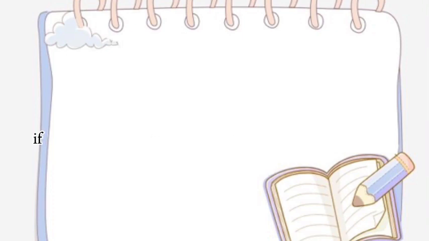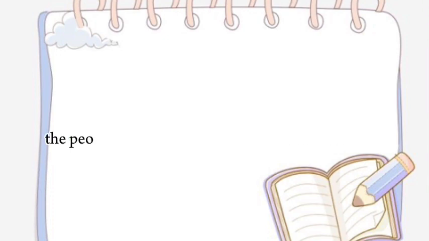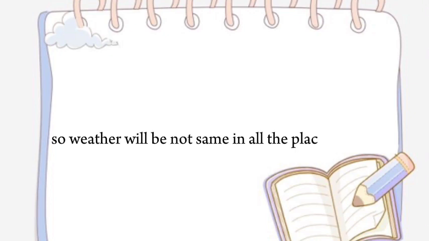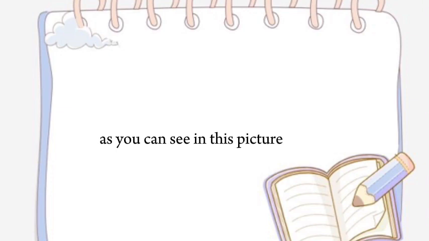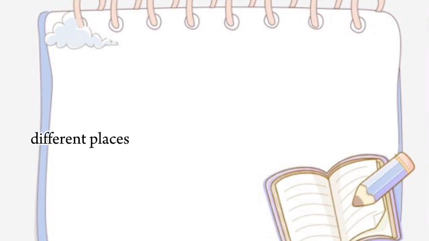Example, if people staying in Parutam experience rain, the people living at Shaba will experience sun, because we are in different places. So weather will not be the same in all places, as you can see in this picture. Some places will experience rain, some sun, some clouds, and some rain and snow.